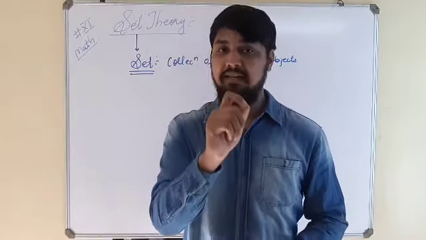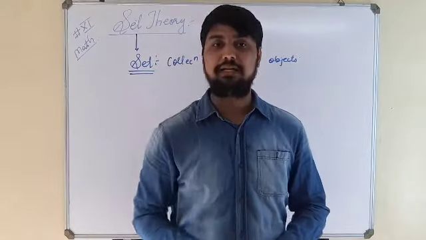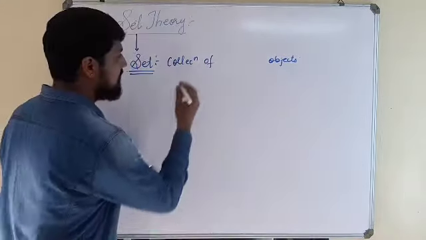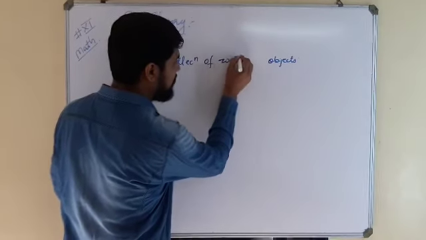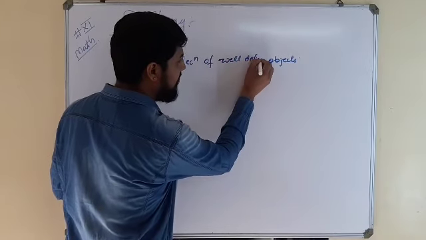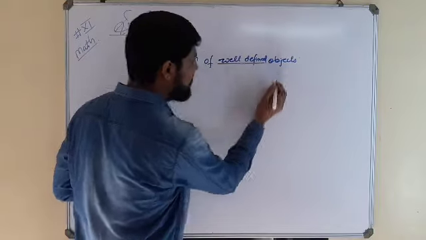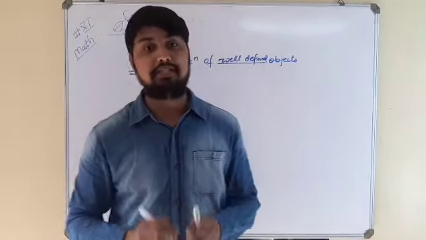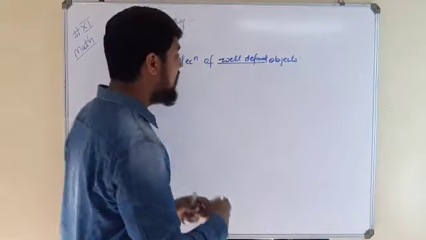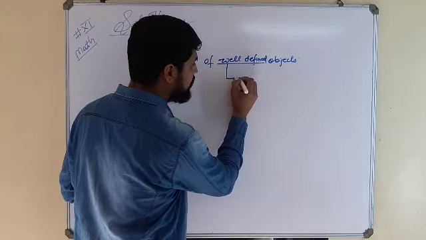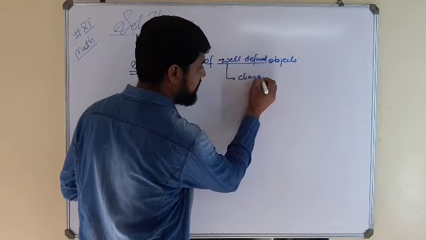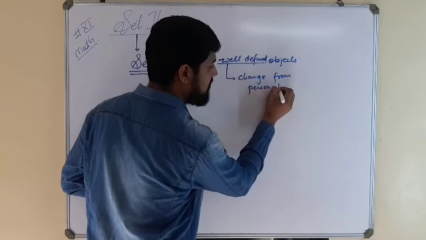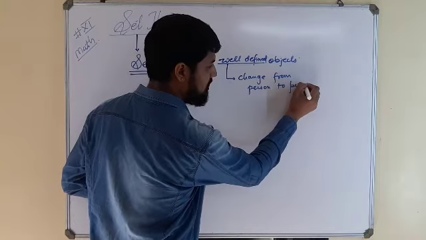For being a set, a collection should satisfy a certain condition, and that condition is that the objects should be well defined. Now what is the meaning of well defined? Well defined means the objects should not change from person to person.